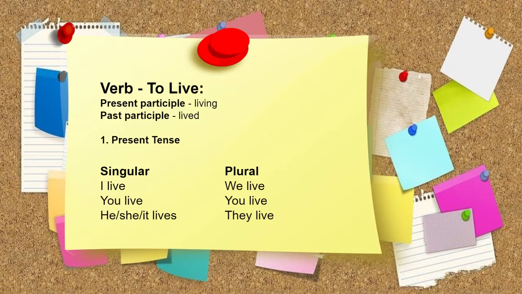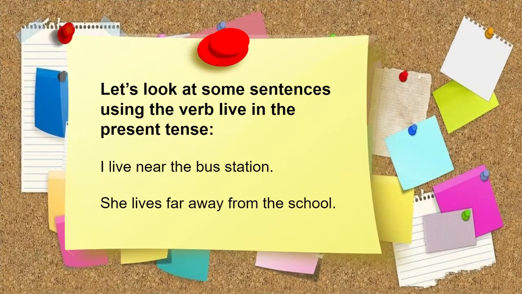Let's conjugate the verb live in the present tense. I live, you live, he, she, it lives, we live, you live, they live. Let's look at some sentences using the verb live in the present tense. I live near the bus station. She lives far away from the school.